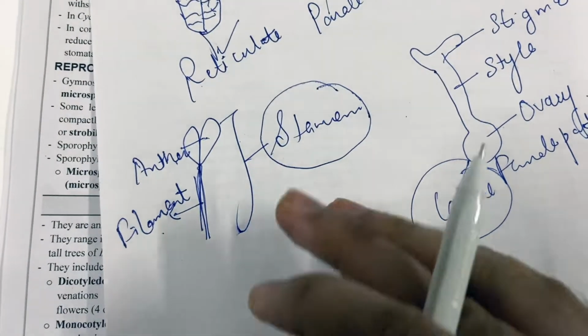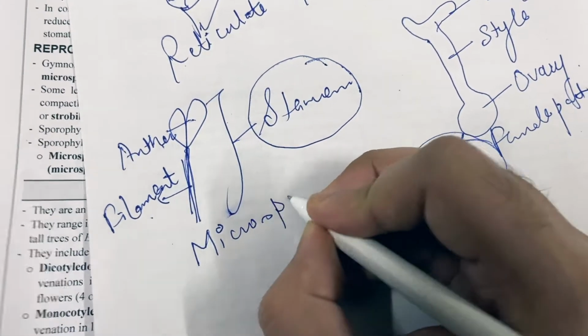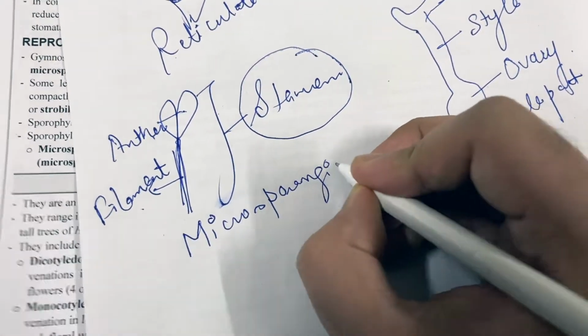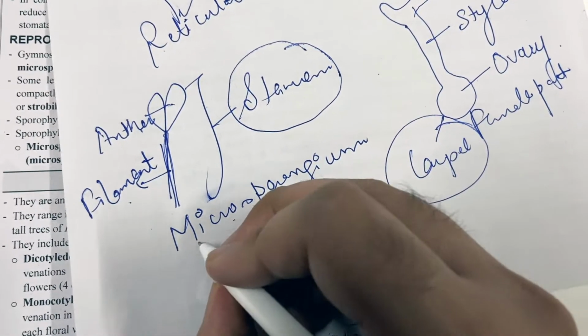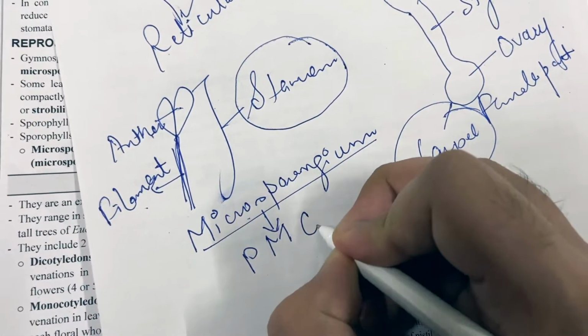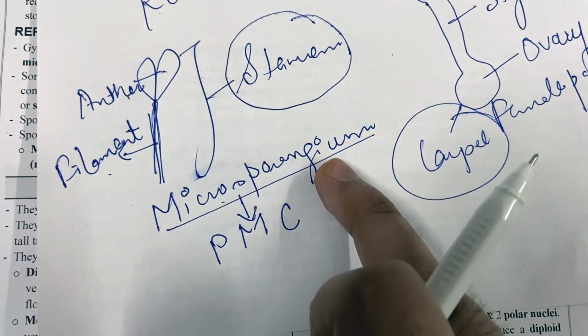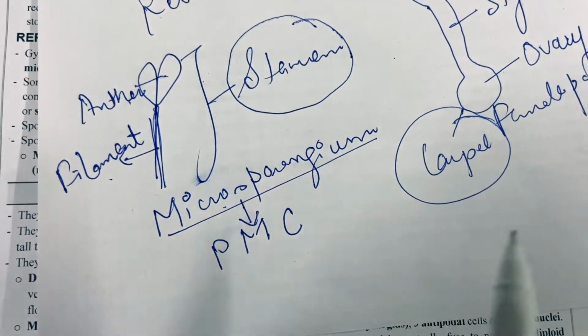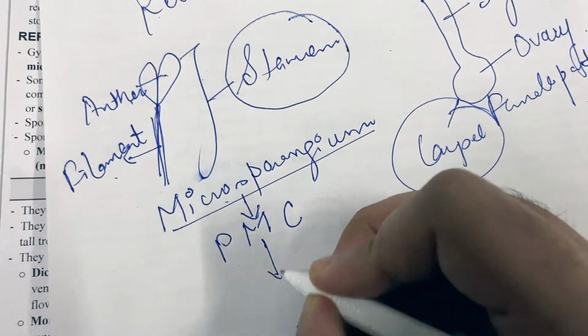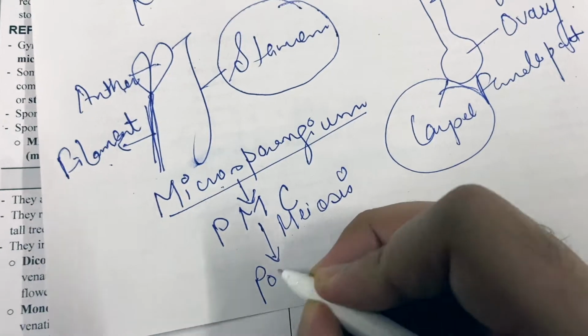So the stamen consists of microsporangium. Each cell of this microsporangium is the pollen mother cell. In this pollen mother cell, there is meiosis and there is formation of pollen grains.